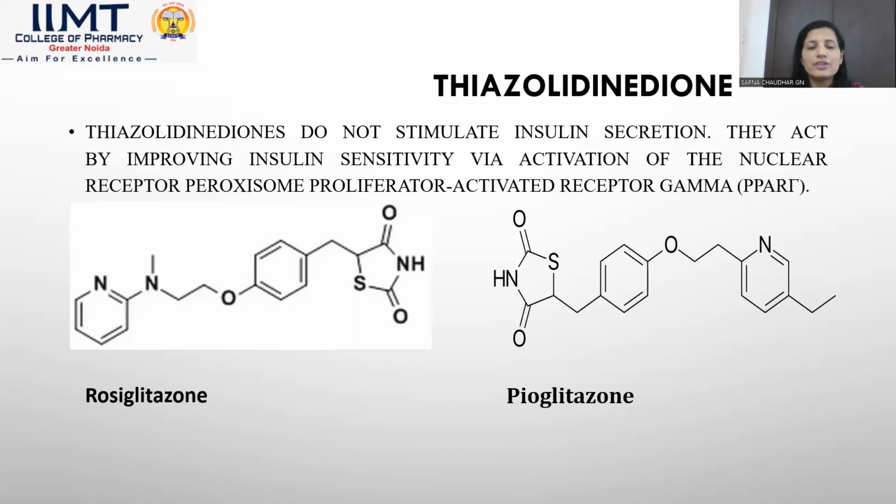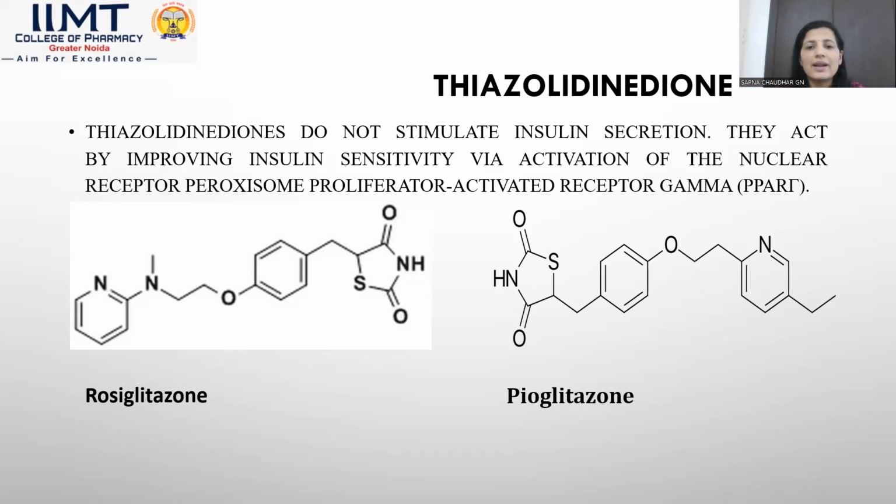Next category of the anti-diabetic drugs is thiazolidinedione. There are two drugs included in this category. First one is rosiglitazone, next is pioglitazone. Thiazolidinediones do not stimulate the insulin secretion. They act by improving insulin sensitivity via activation of the nuclear receptor peroxisome proliferator activated receptors, simply called as PPAR.